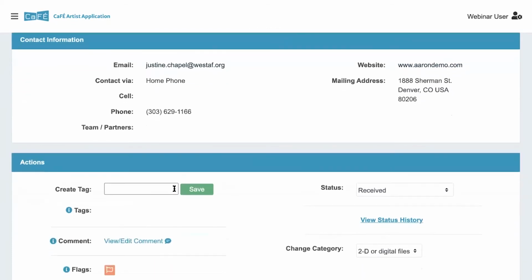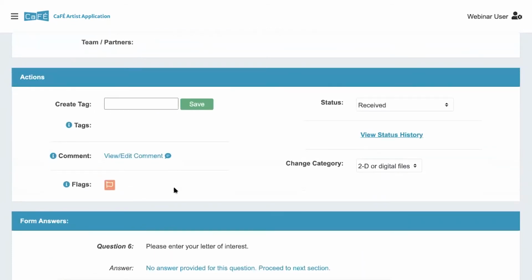And then the next section is the action section. So this is actually entirely new to this page. Here you can do a lot of what you can do on the event management page from that table I was showing you. You can add comments, flag the application, change the statuses, anything that you need. You can do any of these actions here and it will update on the event management page too. You can also change the category, things like that.